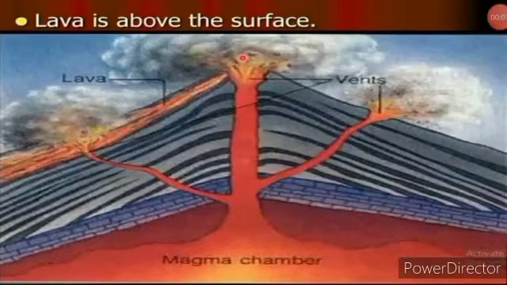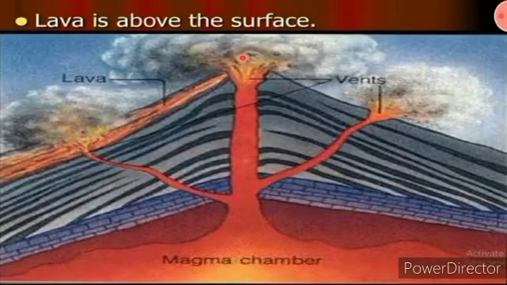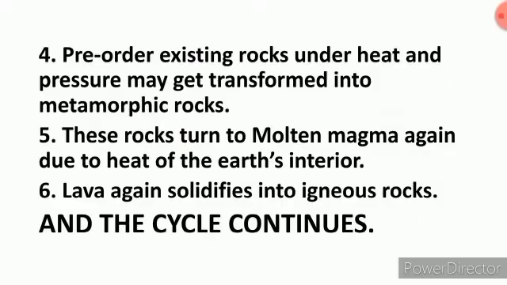So it all begins with magma that reaches the earth's surface as lava and gets cooled and solidified into igneous rocks. All rock masses get eroded and weathered to form sediments, which get transported, deposited and compacted to form sedimentary rocks. And pre-existing rocks under heat and pressure may get transformed into metamorphic rocks and finally turn to molten magma again due to the intense heat of the earth's interior. Subsequently, lava again solidifies into igneous rocks and the cycle continues. All these changes may take millions of years. Okay, children?